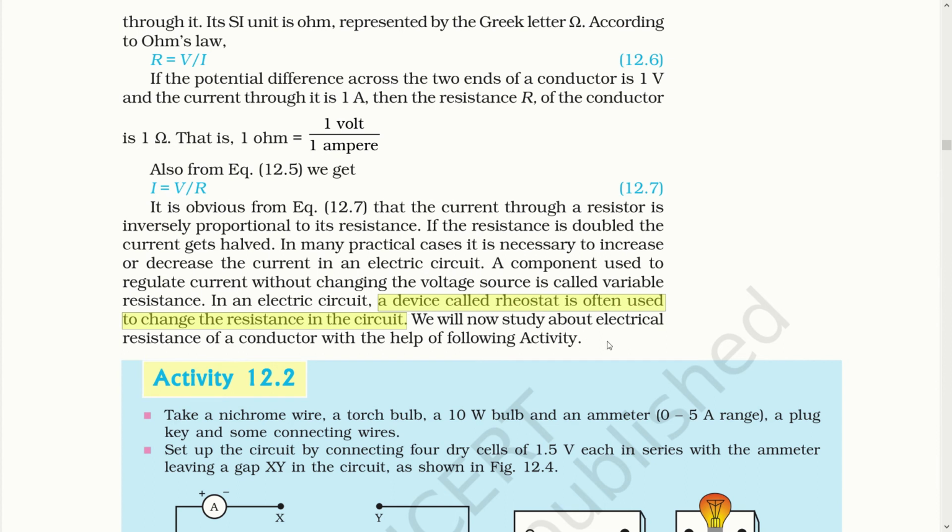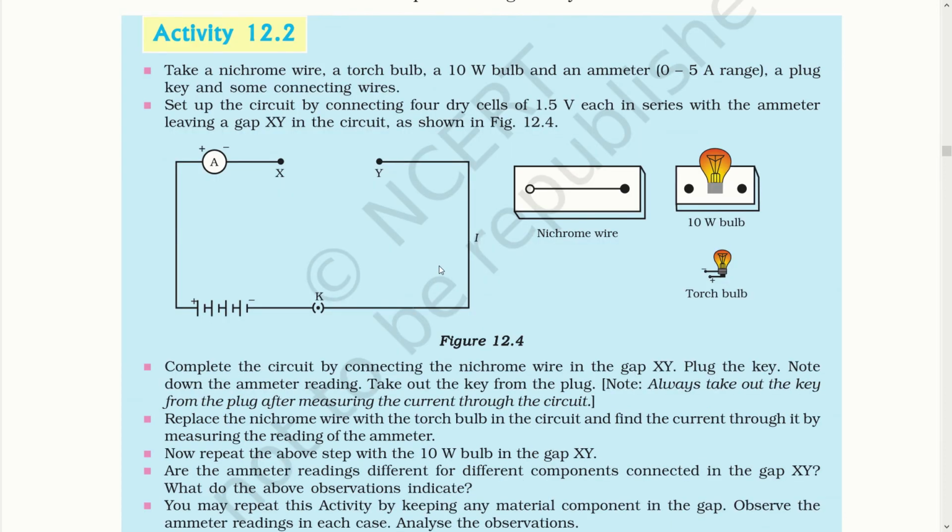We will now study the electrical resistance of a conductor with the help of the following activity. In this activity, you construct a circuit with points X and Y. That gap should be connected one time with a nichrome wire, sometimes with a 10 volt bulb and sometimes with a torch bulb, while measuring with the ammeter and the voltmeter. You need to note down the ammeter and the voltmeter reading for each of them.